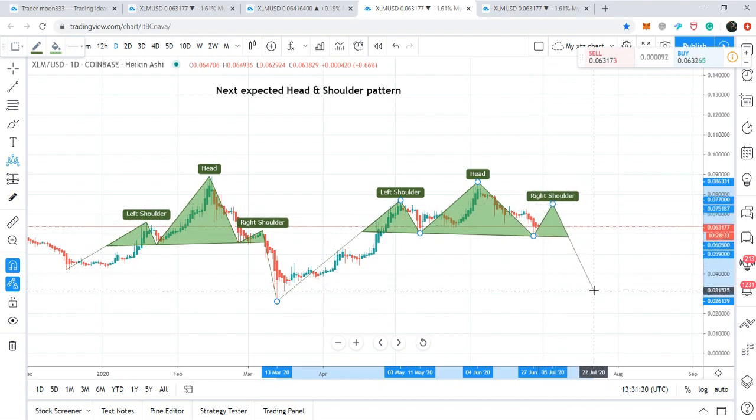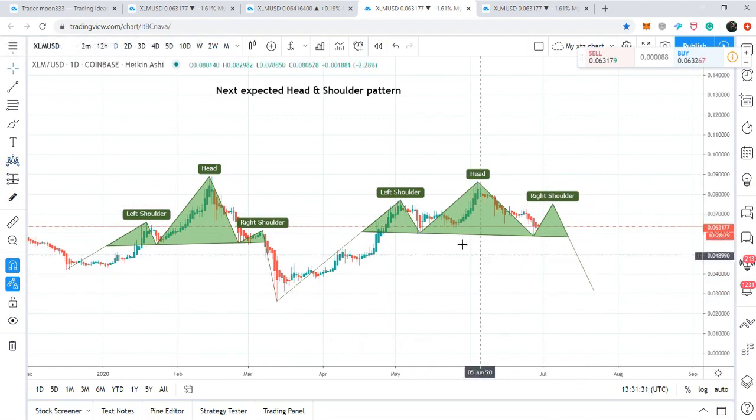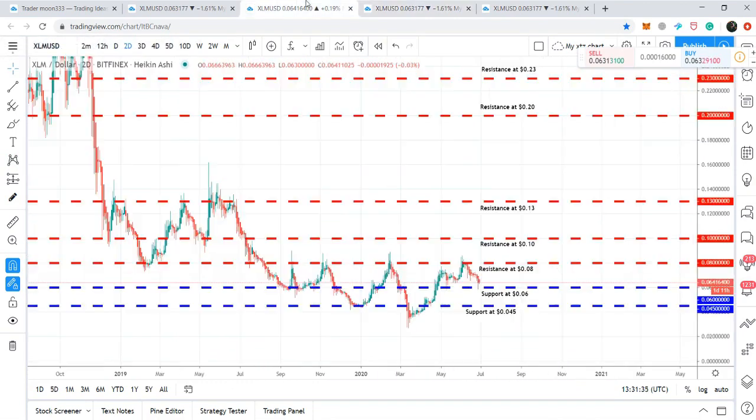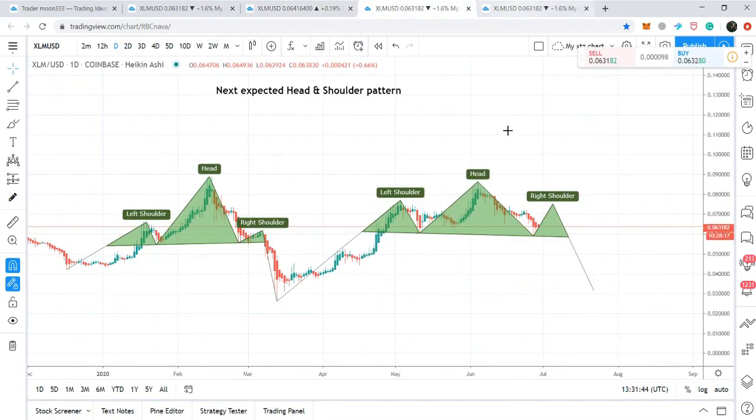So we can expect an upward movement from this level where the price action has found a very strong support, as we have seen that we have a really very strong resistance support level at 6 cents at this level. And this is the same level where we have the neck of this head and shoulder pattern.